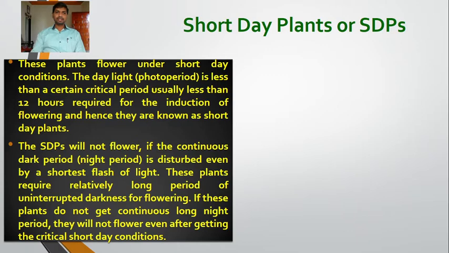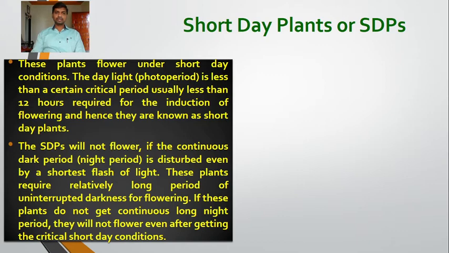The short day plants will not flower if the continuous dark period or night period is disturbed even by a short flash of light. These plants require a relatively long period of uninterrupted darkness for flowering. If these plants do not get a continuous long night period or dark period, they will not flower even after getting the critical short day condition. So short day plants require a short period, that is less than 12 hours, of daylight or photoperiod for the induction of flowering.